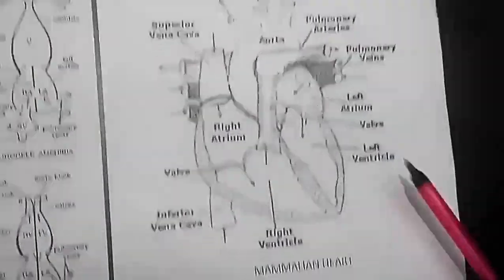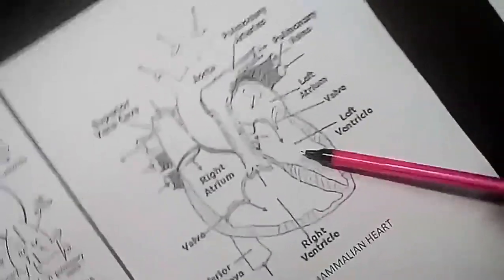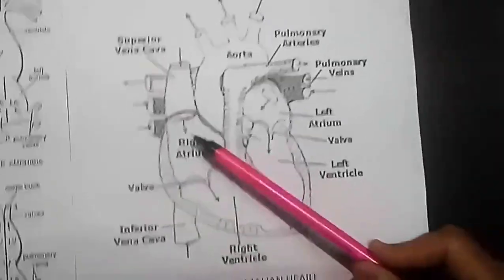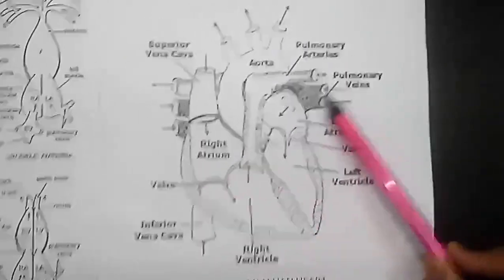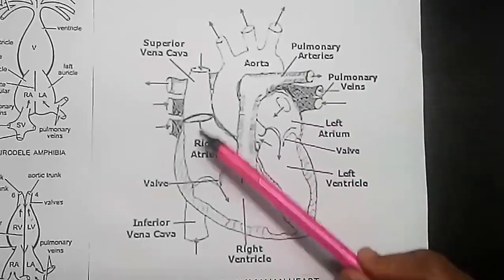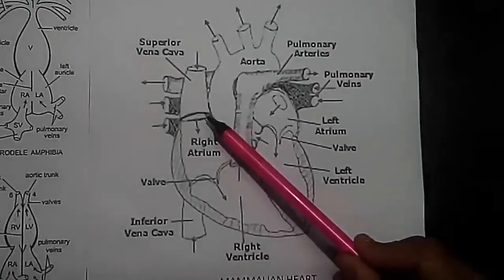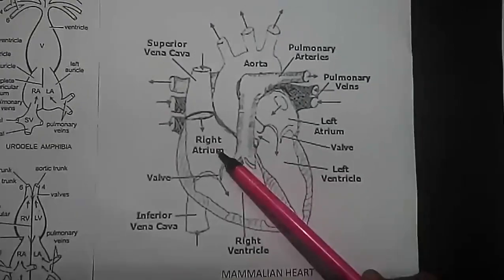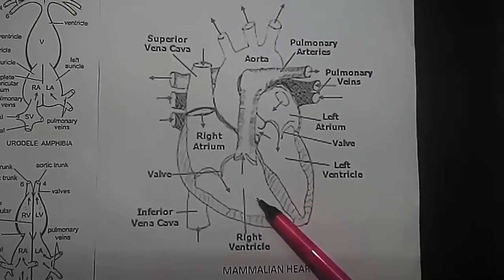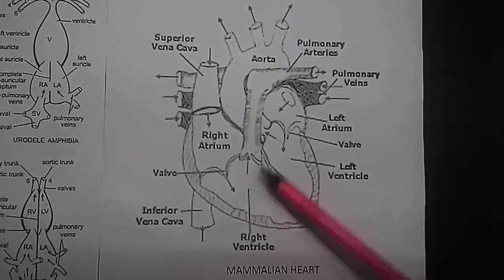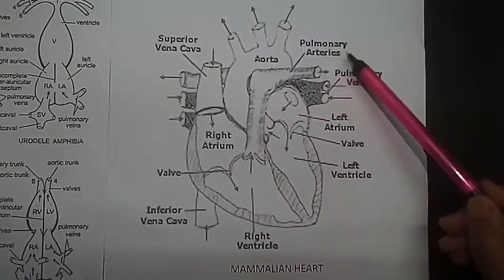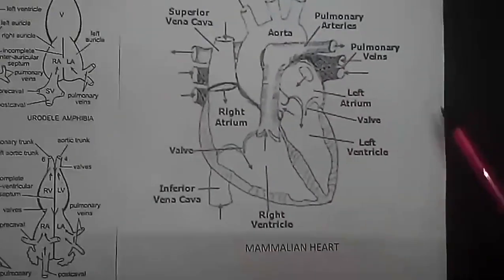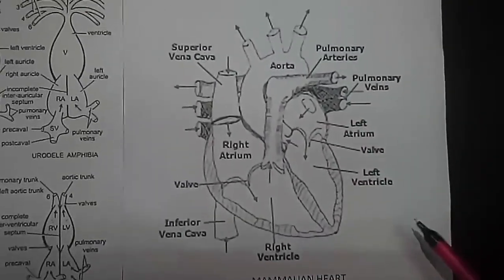This is the structure of the mammalian heart, with a completely divided ventricle, the septum completely dividing the auricle, and the openings in the auricle, that is, the right atrium. This superior vena cava is draining blood into the right atrium. From here blood comes into the right ventricle, which pumps it into the pulmonary artery, and from the pulmonary artery it goes to the lungs